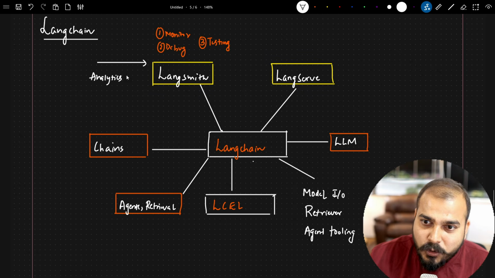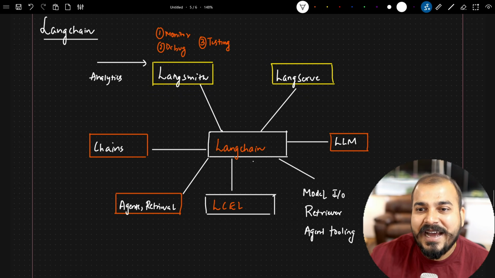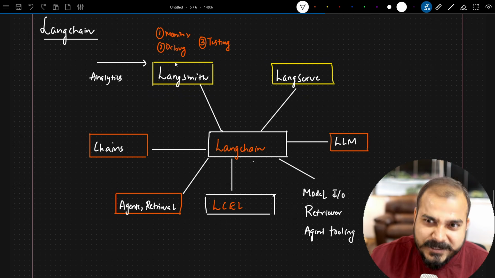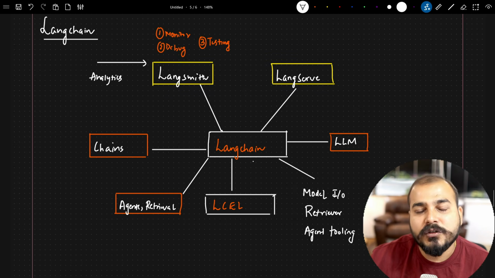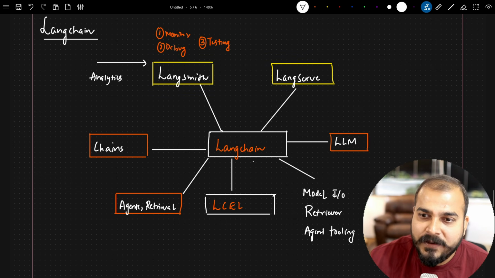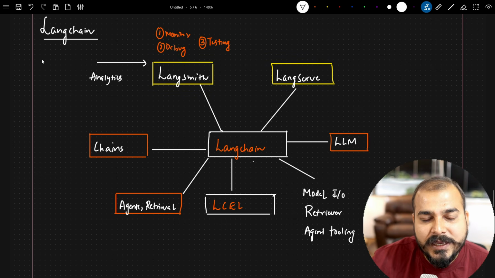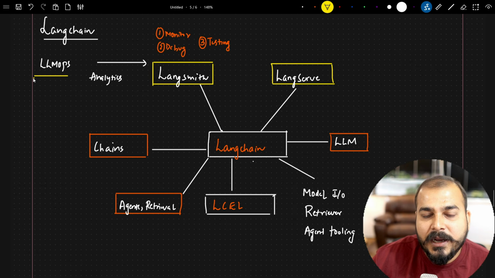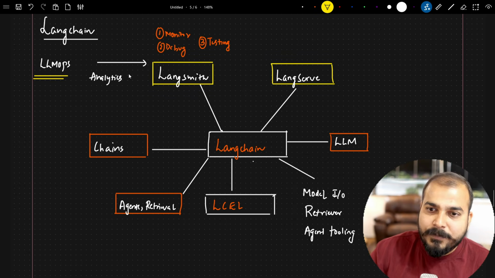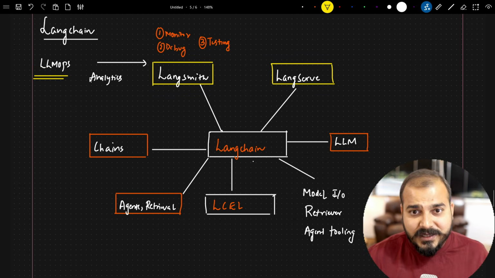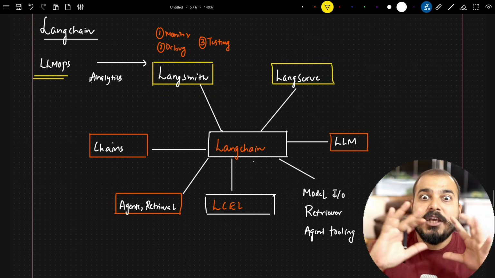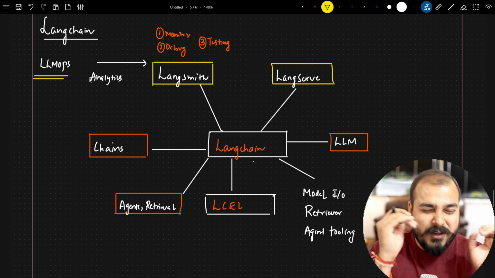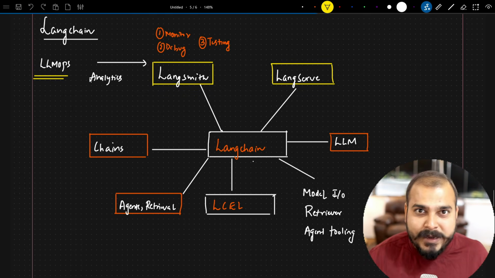Now, how we are going to use this technique in some projects, we'll be seeing completely end to end, and we'll also be able to understand this. LangSmith is mostly about LLM ops, which is right now required in many companies, so that part we'll also be able to cover. That is the reason why I like Langchain, because it is providing you the entire ecosystem, irrespective of any LLM model.